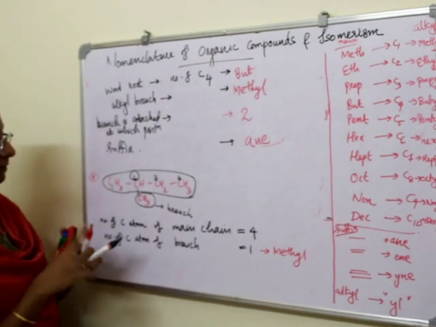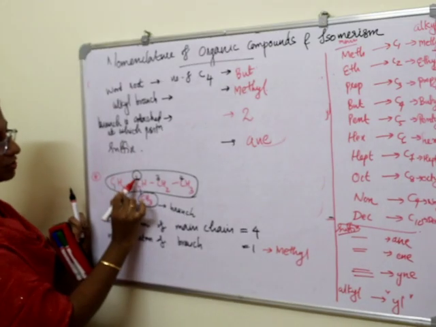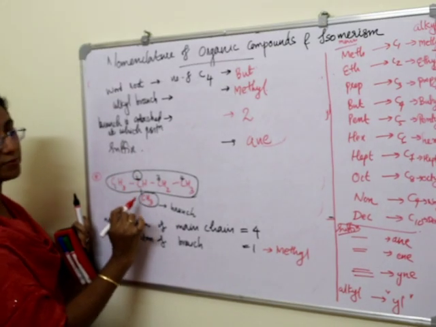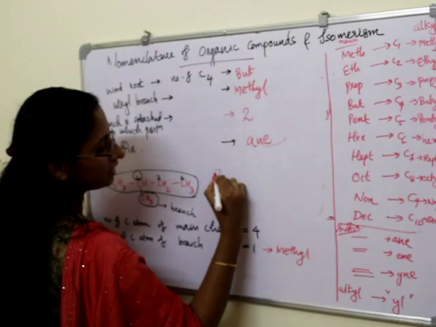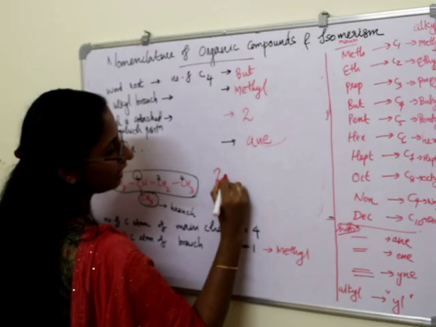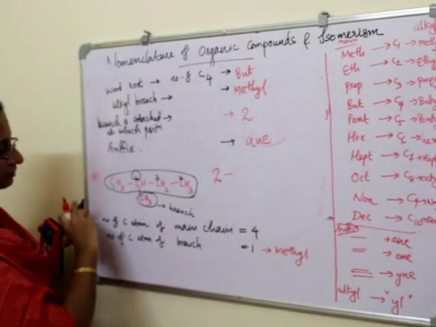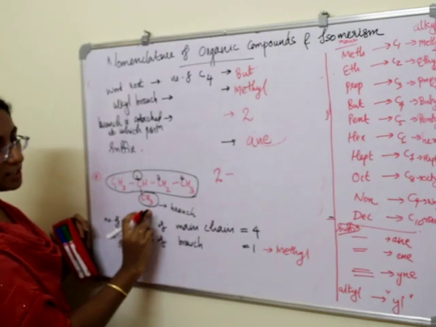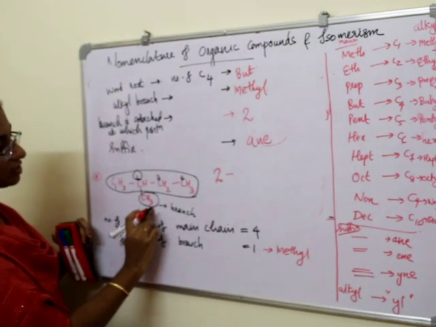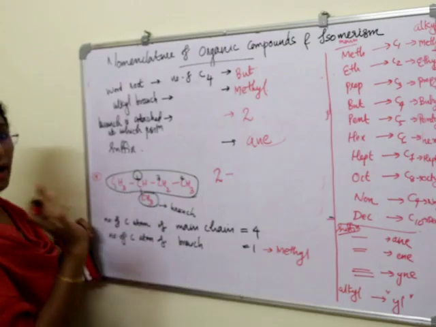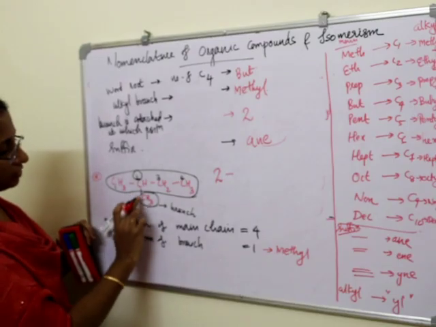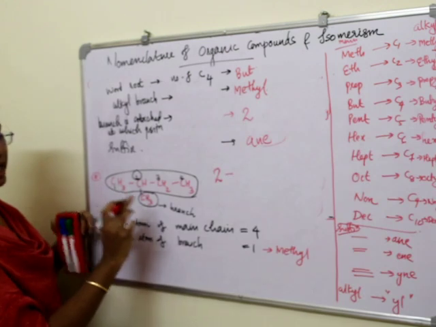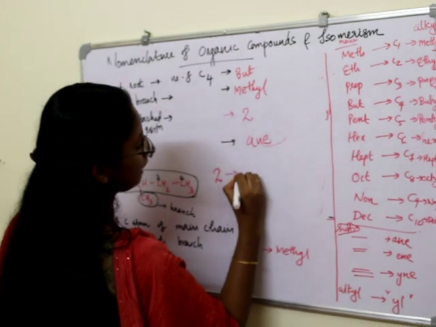What will be the number? The branch is attached at the second position, so we write 2, and we put a hyphen, and then we write the name of this branch. Here we have only 1 carbon atom, so the name of this alkyl group is methyl, right? Methyl.